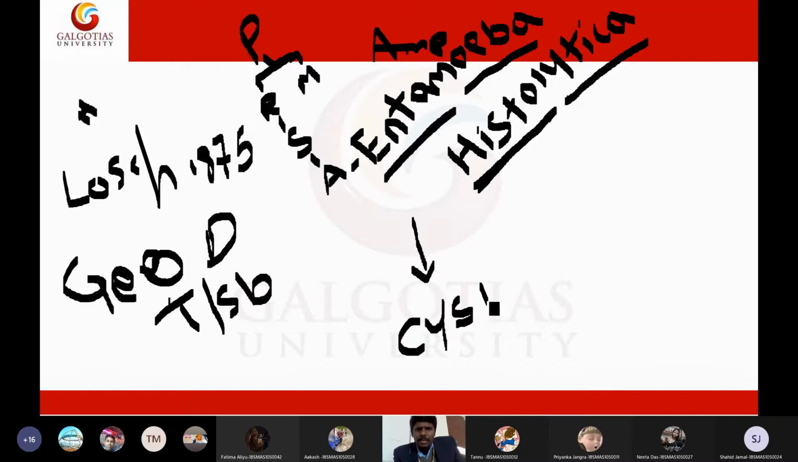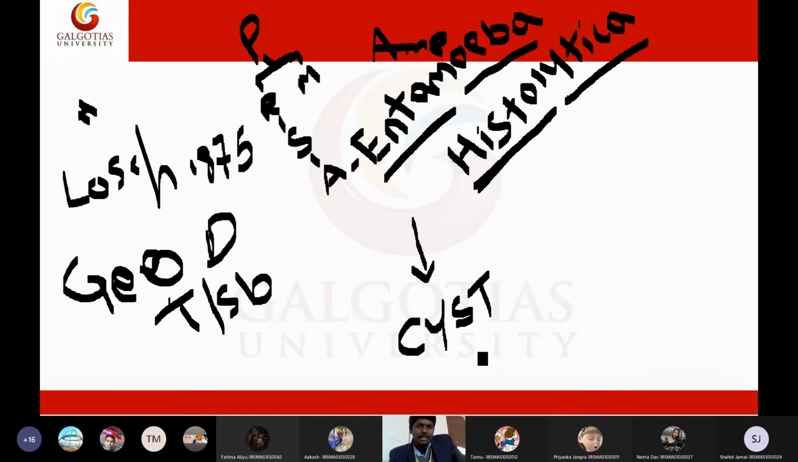If the amoeba is in unfavorable conditions, if the temperature increases, if the pH increases, if anything is not good for the amoeba, it will immediately transform into something called a cyst. And what is the advantage of a cyst?